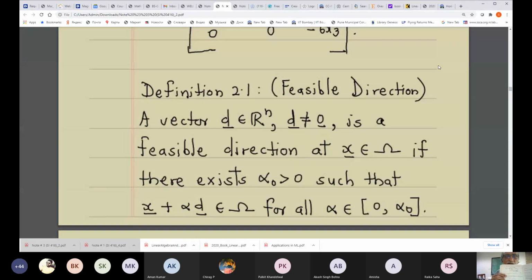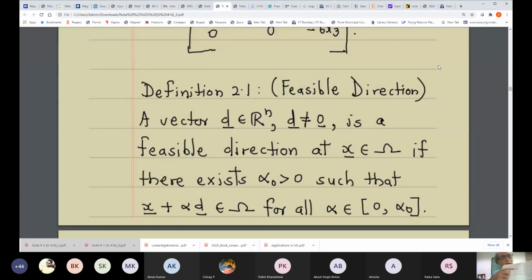Is this understood? Because this particular point is going to come up when we discuss the solution to one of the examples. Is this point understood? One more point I want to make.